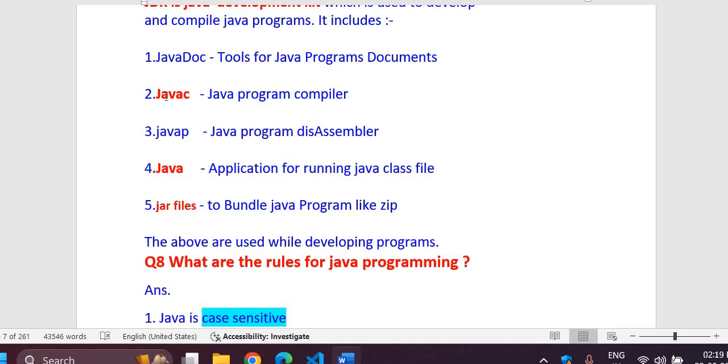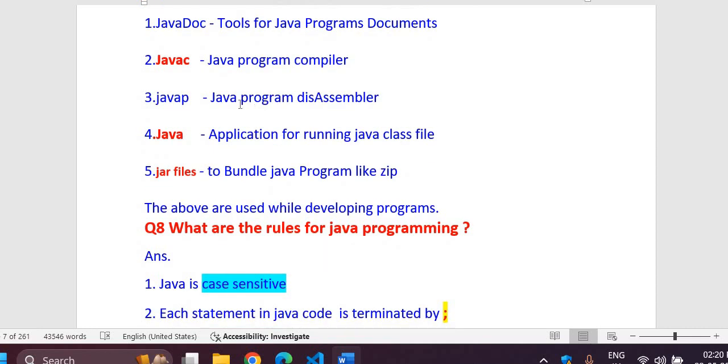Javac, again, is a compiler program which is used to convert your source code into bytecode. Source code into bytecode means your .java file will be converted to a .class file. So this is the javac tool. Javap is a disassembler which can be used to disassemble your Java code back to your source code. But this all depends on your environment and what you are using. So a little bit of complexity will remain in the Java disassembler.